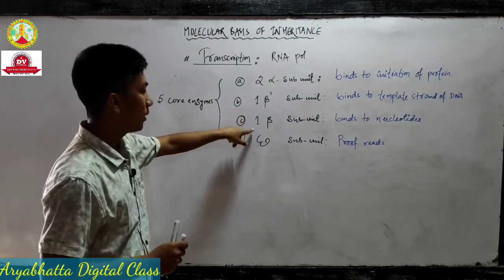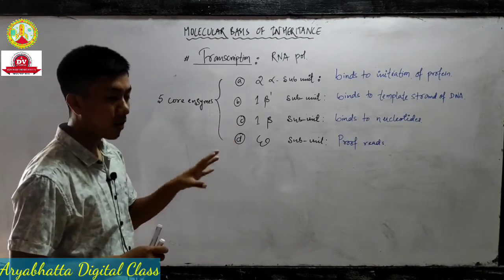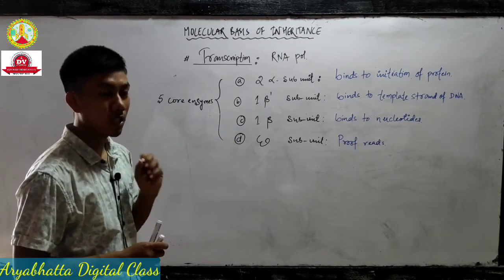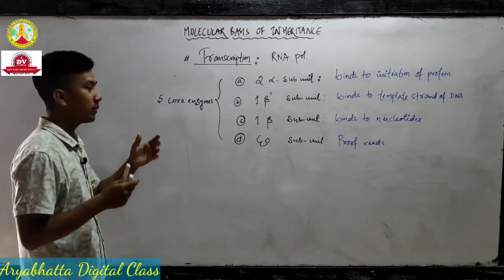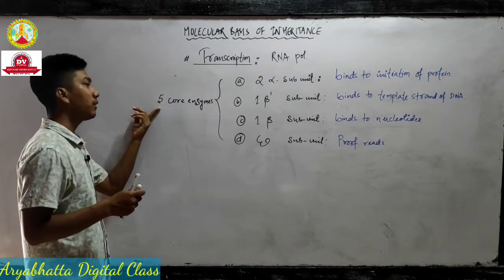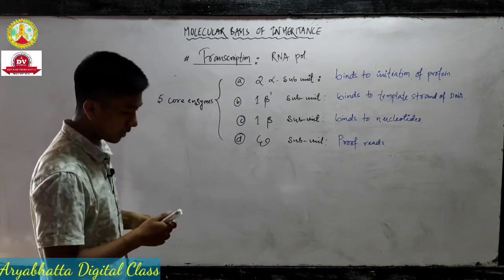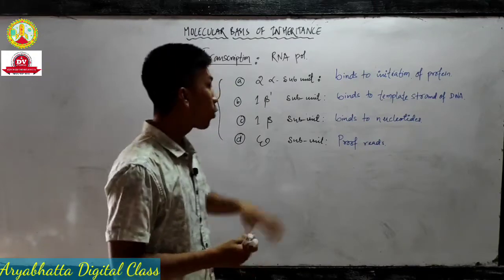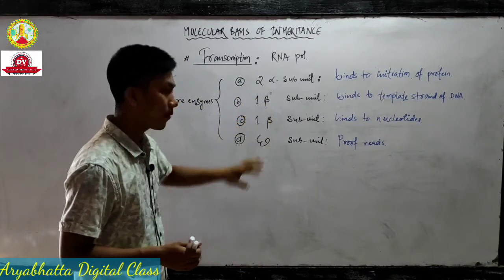And then 1 beta dash, 1 beta, and epsilon naught. Okay? So all those subunits are also called the core enzyme. Core, C-O-R-E. Core means inner, so we call it the core enzyme. How many are there? There are 5. All right. These are core enzymes. So we are talking about subunits.